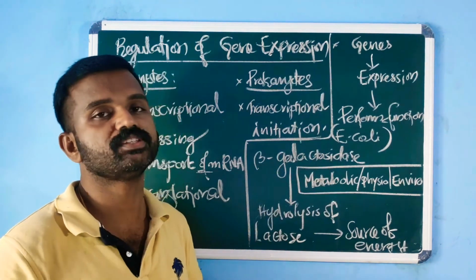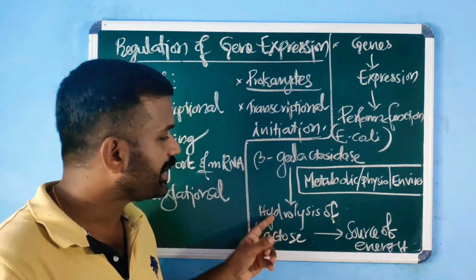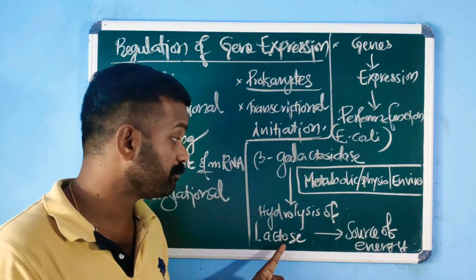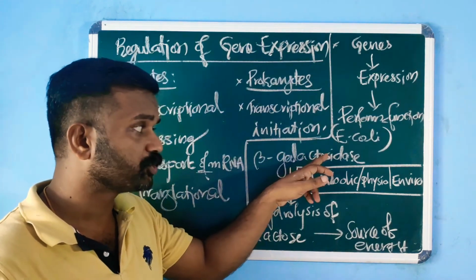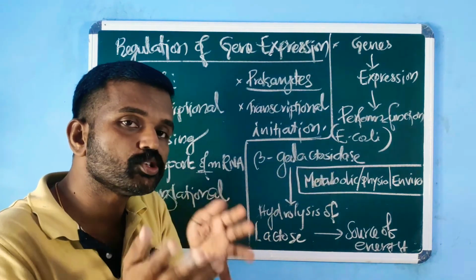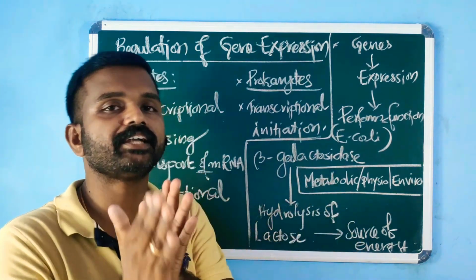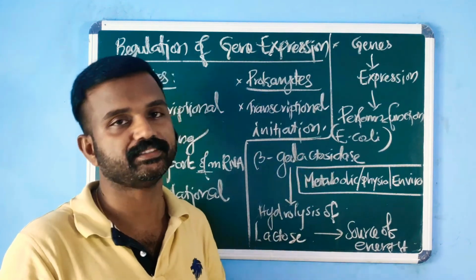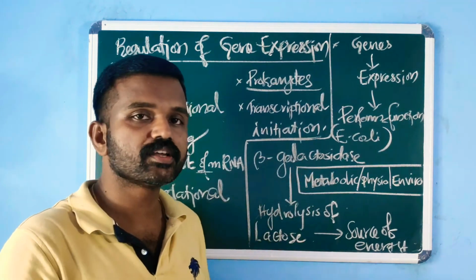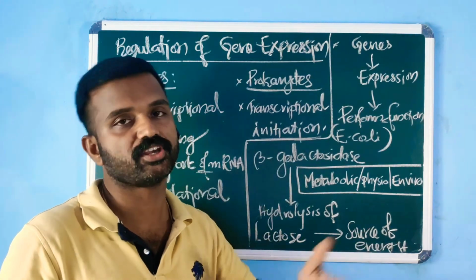What is the function of this enzyme? Beta-galactosidase catalyzes hydrolysis of a sugar named lactose. Lactose is a disaccharide. Beta-galactosidase hydrolyzes lactose into 2 monosaccharides, glucose and galactose. That is the function of beta-galactosidase. After hydrolysis, E. coli bacteria will use it as a source of energy.